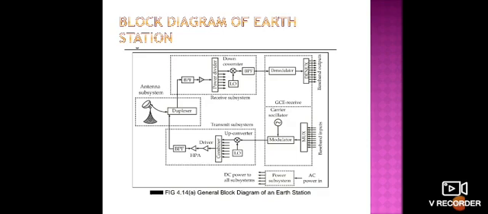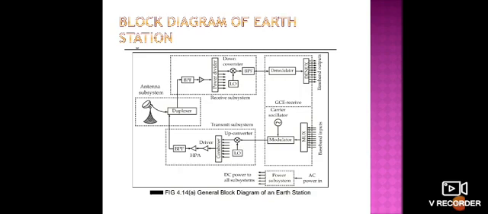Whenever we have the modulation section in our transmitter, the receiver section has the opposite of modulation, that is demodulation. Like this, here we also use a demux instead of a mux. Why? Because in the transmitter we use multiplexing, so to get the original signal we have to demultiplex. The transmitter has the modulator section, and the receiver has the demodulator section. So it is used for demodulating and demultiplexing the received signals.